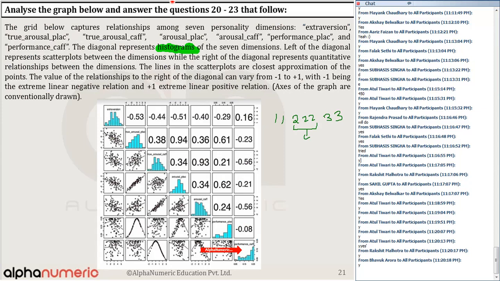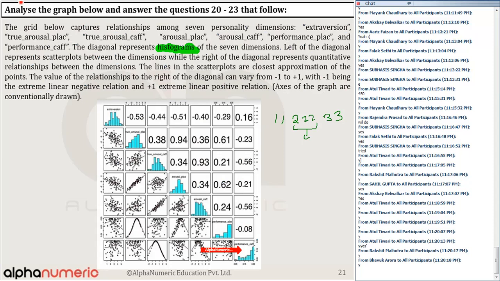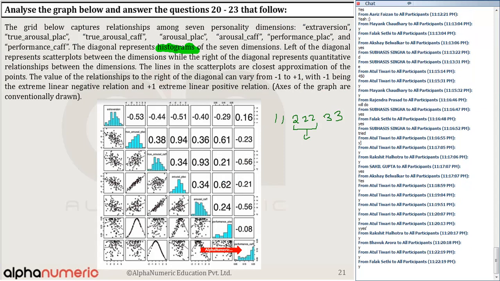So that's why the correct answer of this question is option number A itself, for extraversion and performance underscore cap among the given options. The relationship between these two is 0.16. Is that clear? This is extraversion and this is performance underscore cap, and this is 0.16, and that is the closest one. All the rest of them are more than 0.16.